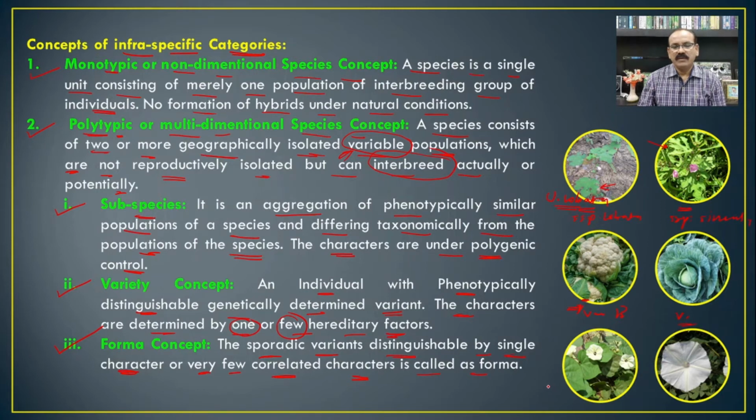Here we have shown Ipomoea obscura from the family Convolvulaceae, and this is also Ipomoea obscura. You are able to find a dark spot inside the corolla here, but here it is absent. So this is Ipomoea obscura forma candida.